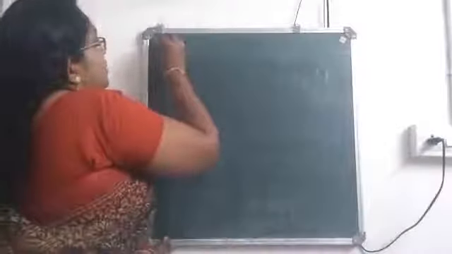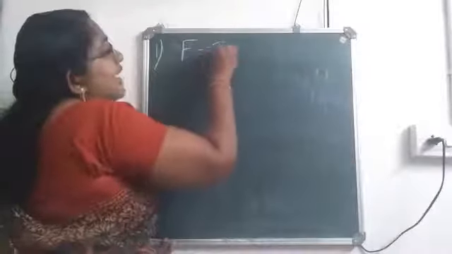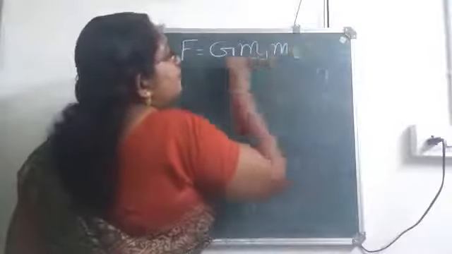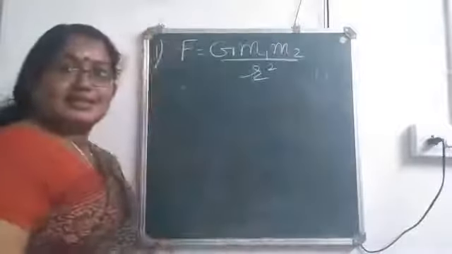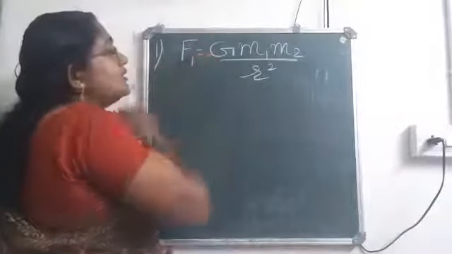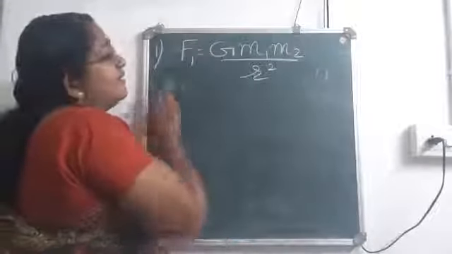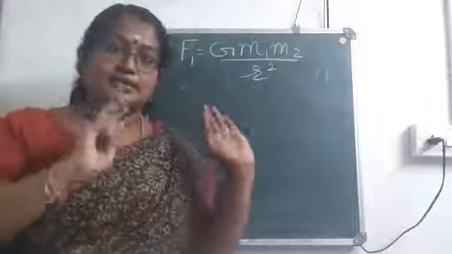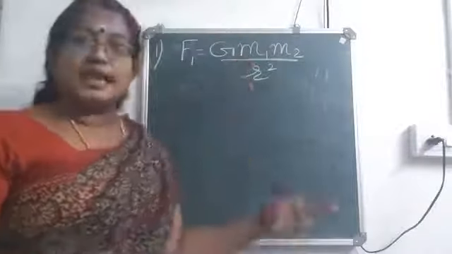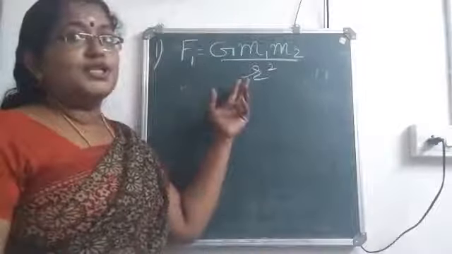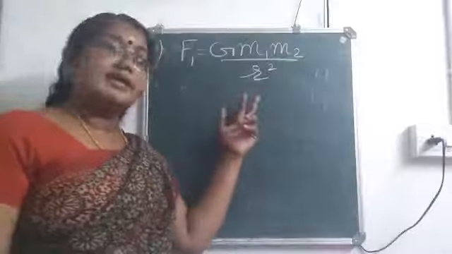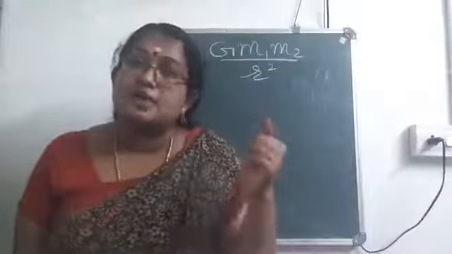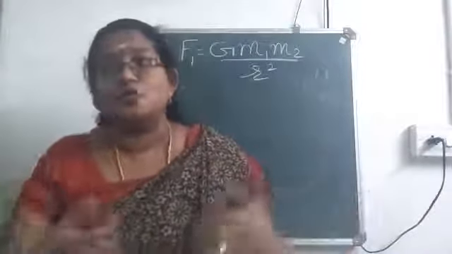So what is our equation? Our standard equation is F is equal to G M1 M2 by R square. This is our standard equation. So this is the first case. Okay. I have taken it as F1. So first we are considering the standard form. We are having two bodies M1 and M2, two bodies of masses M1 and M2 separated by a distance R. So the standard equation is F is equal to G M1 M2 by R square. I have given it as F1, the force between the two.